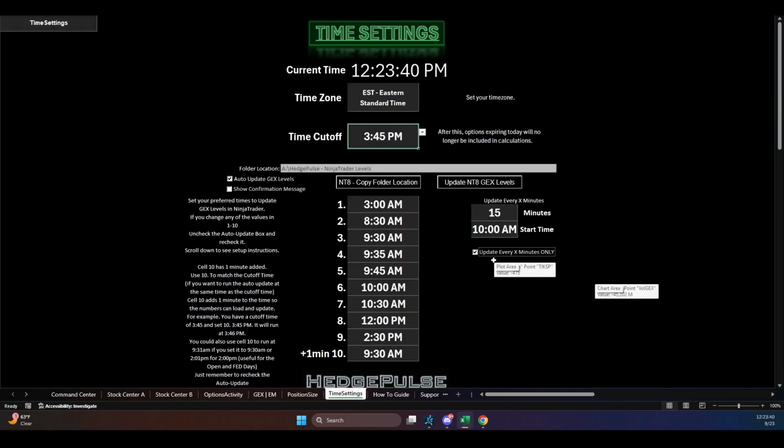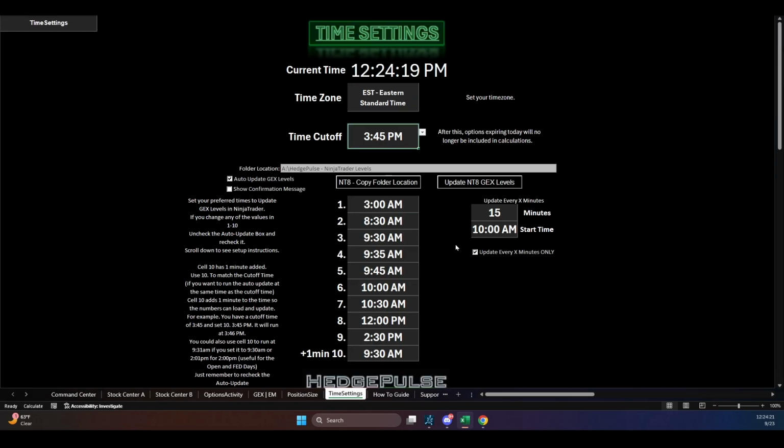Now, to start this, you have to recheck these boxes every time that you start HedgePulse, or it will not load. Okay, it's not going to automatically do it. You have to check the boxes every time. Now, as long as HedgePulse has stayed open, it will continue to run. But if you close it, like let's say you close out HedgePulse in the morning, you come in, you open it up, come to this tab, all this should be set up. If it's not, just make sure you go to the top left, hit file, save, and then when you open HedgePulse, load recent save.